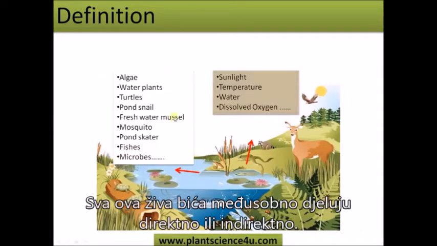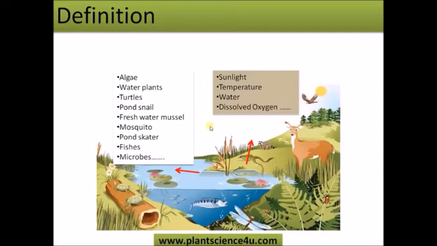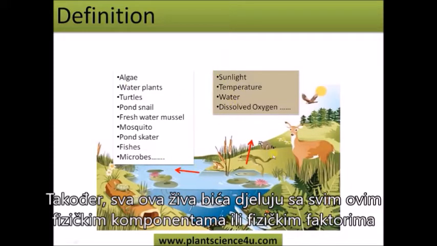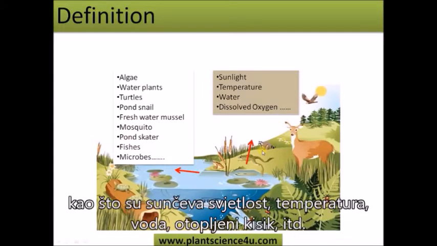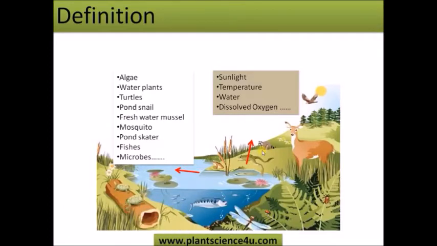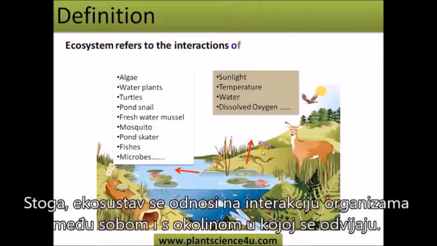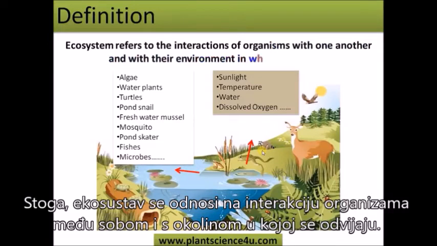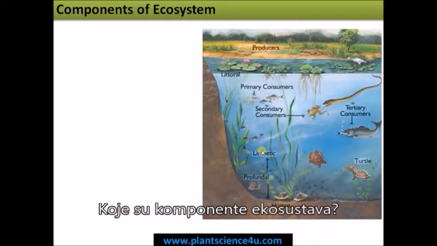All these living beings are interacting with each other directly or indirectly. And also these living beings are interacting with all these physical components or physical factors like sunlight, temperature, water, dissolved oxygen, etc. Therefore, ecosystem refers to the interactions of organisms with one another and with their environment in which they occur. What are the components of ecosystem?